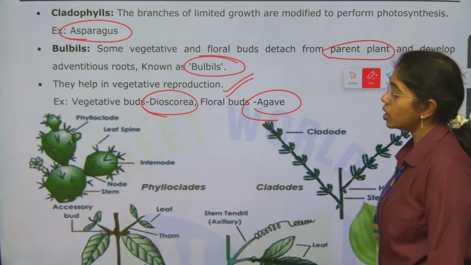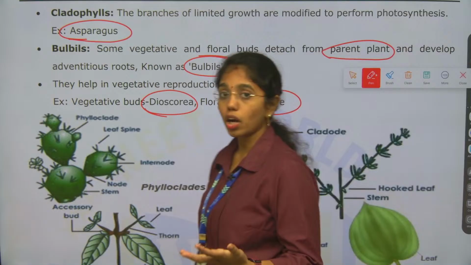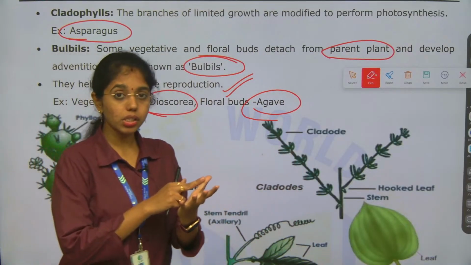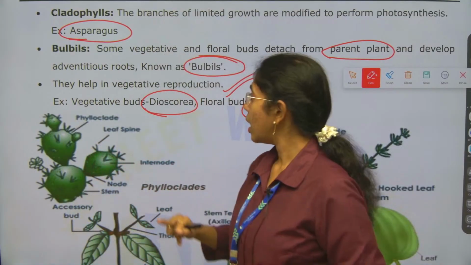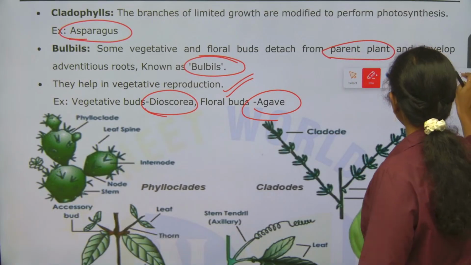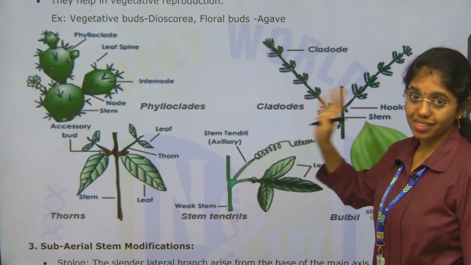These are the total types of aerial stem modifications. Quickly recall, what are the aerial stem modifications? First is stem tendrils, next stem thorns, then phylloclades, cladophylls, and bulbils. These are 5 types of aerial stem modifications, and these are diagrams you have to draw in your exam for sure.